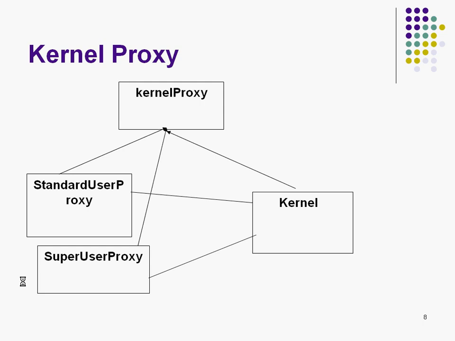So this proxy is called a protection proxy. In this class diagram, how many proxies do we have? Two proxies. One is the standard user proxy, the other is the super user proxy. And these proxies are called protection proxies. So this was the first example of a proxy.